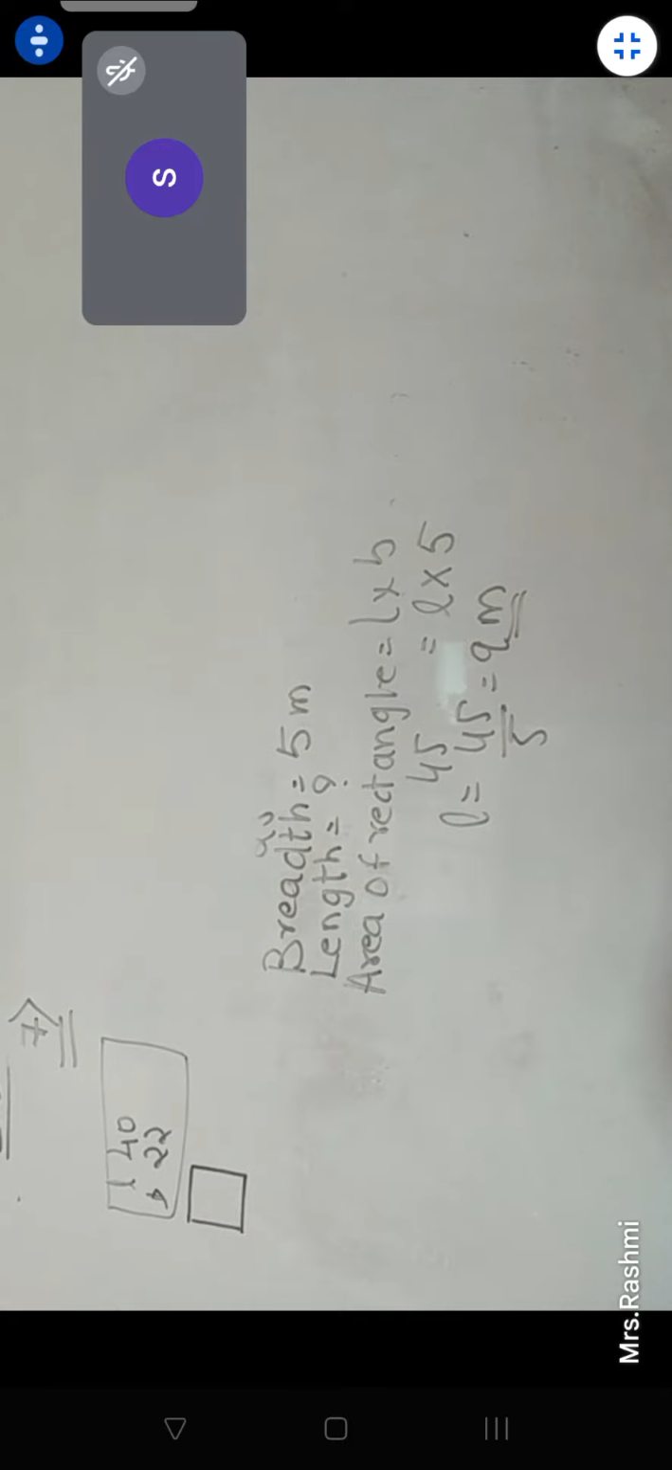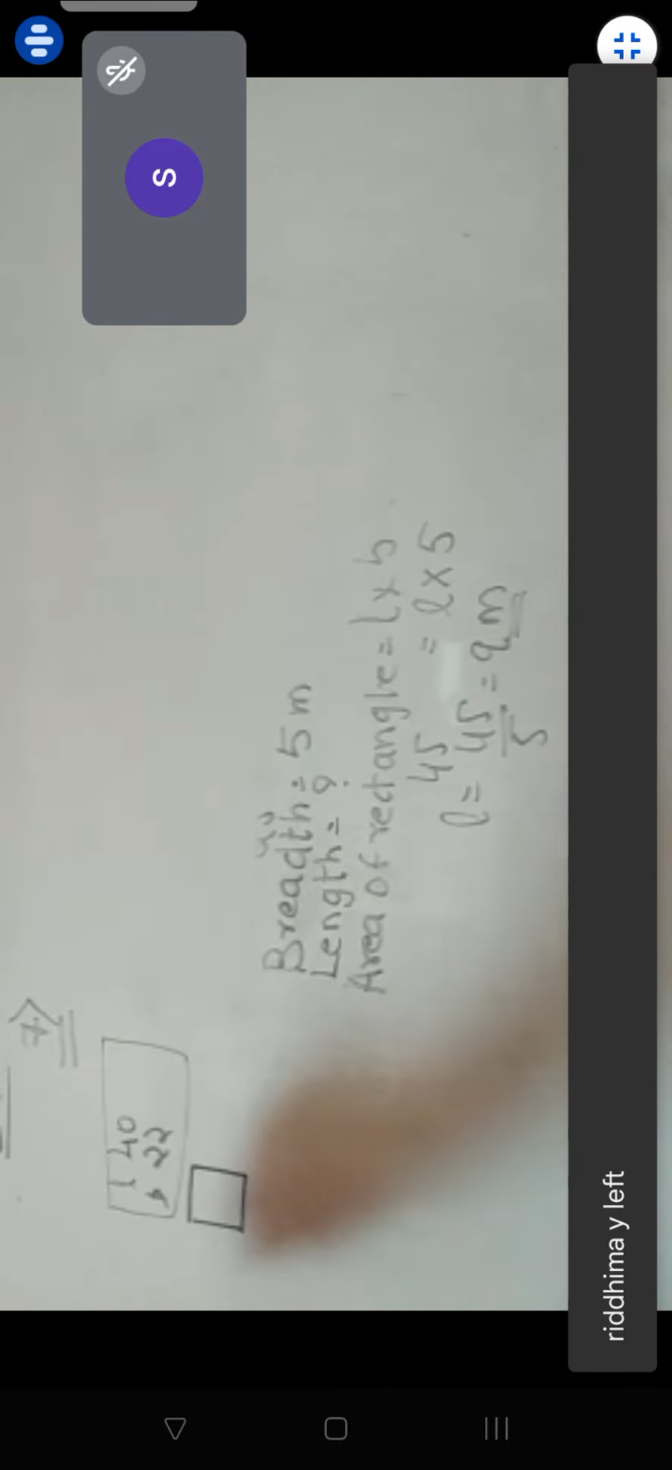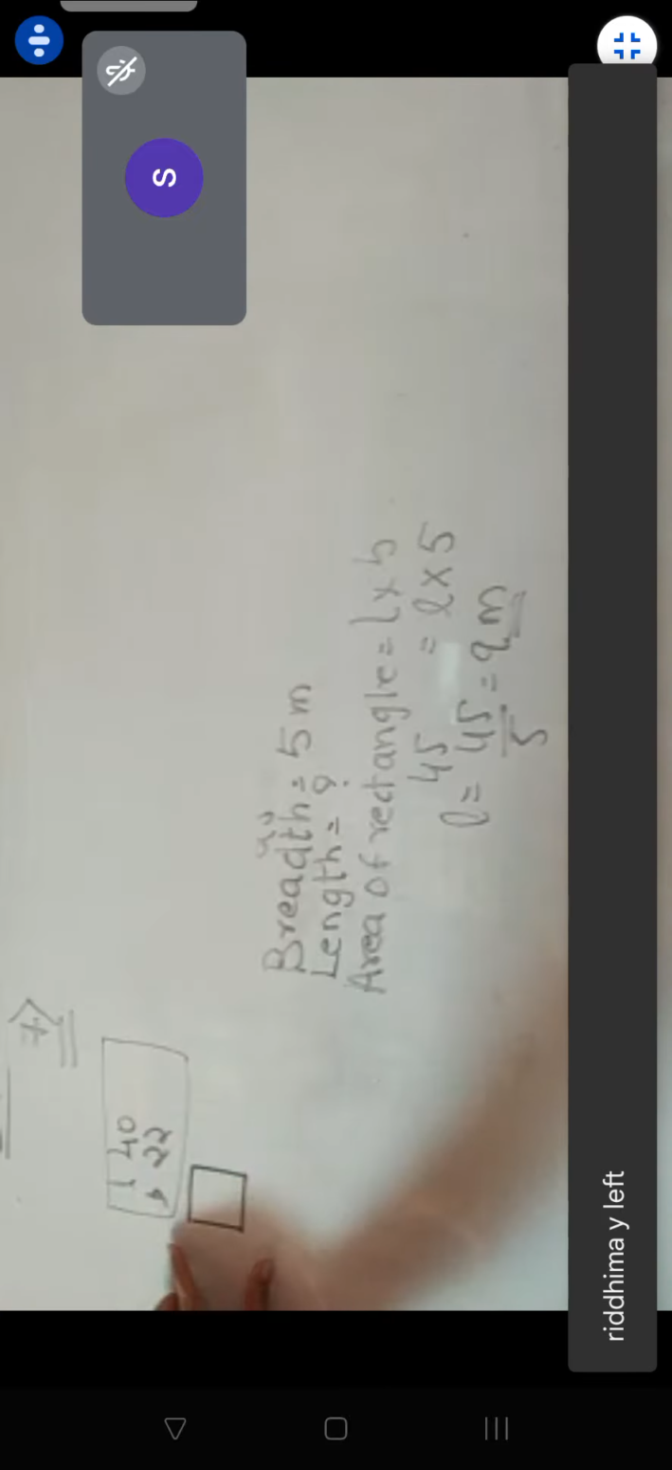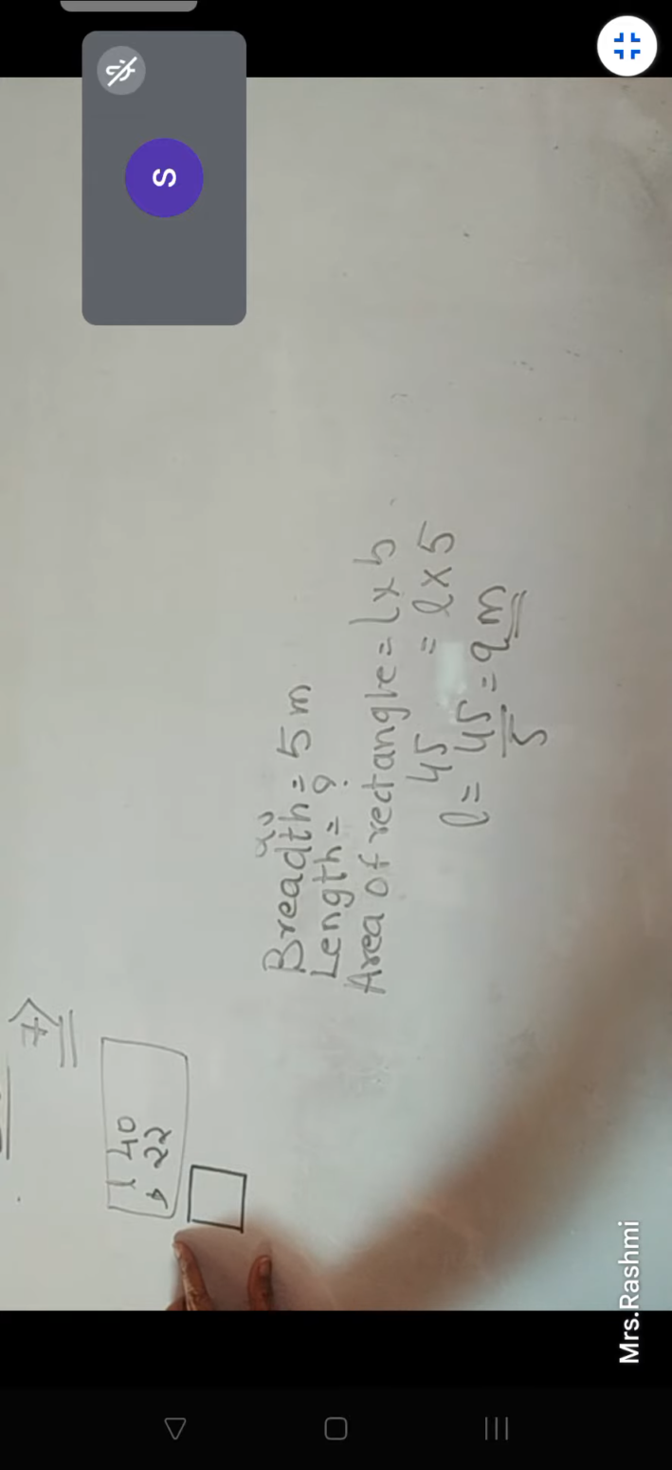Correct? Now, what will be the measure of each side? Also find which shape, rectangle or square, encloses more area. First we need to understand that this area and this area will be the same. Only the difference will be the measurement of the side. So this is what we need to understand.